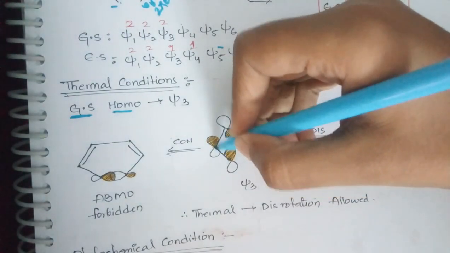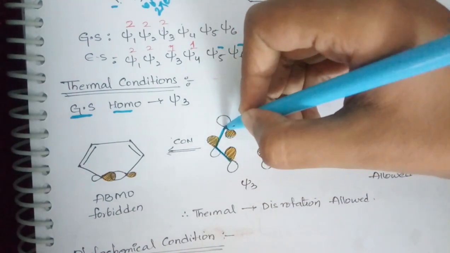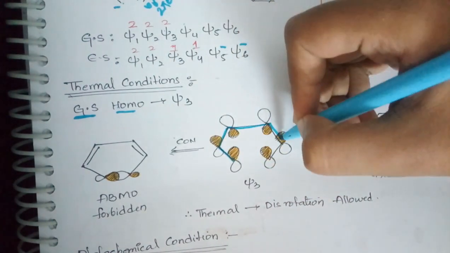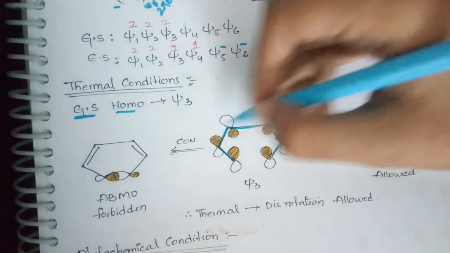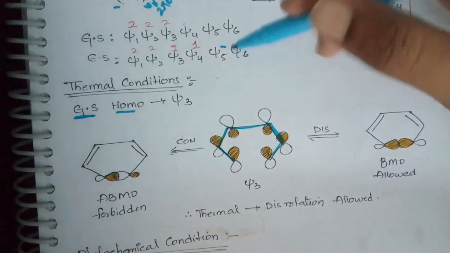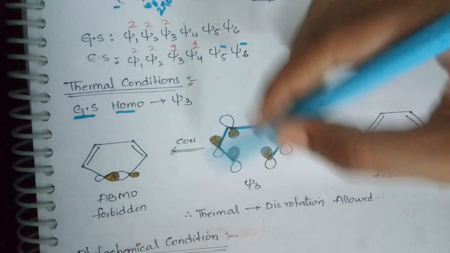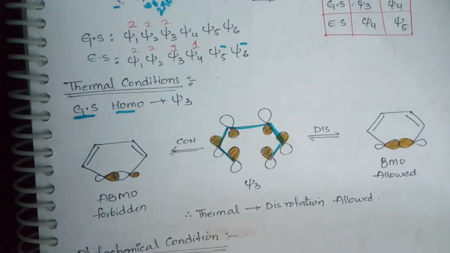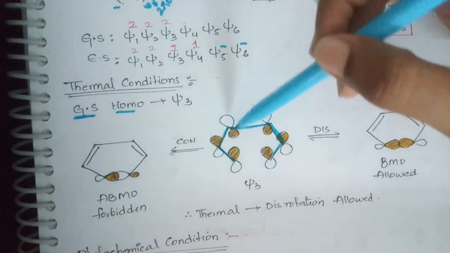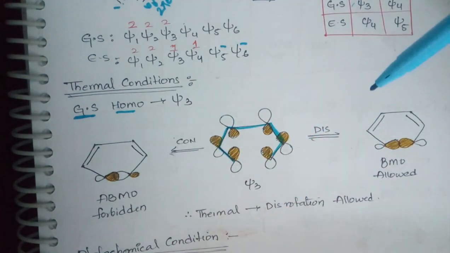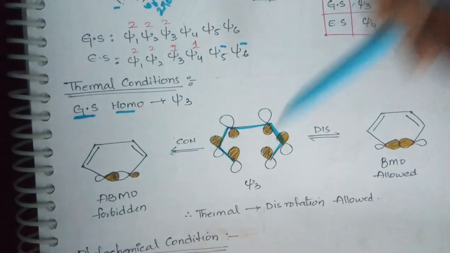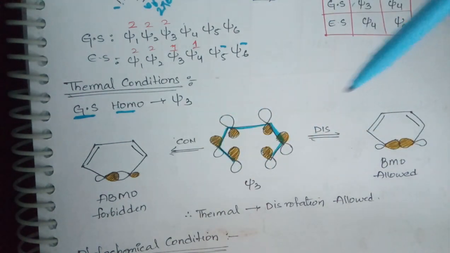Previously we wrote these energy levels as straight lines; here I have drawn them in this shape. You can learn this from the molecular orbital diagram of 1,3,5-hexatriene. Then instead of straight, here I have written it in the form of a ring.